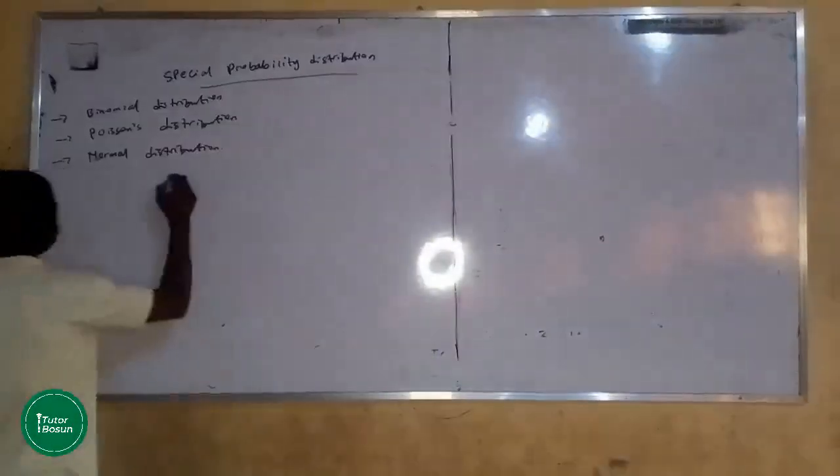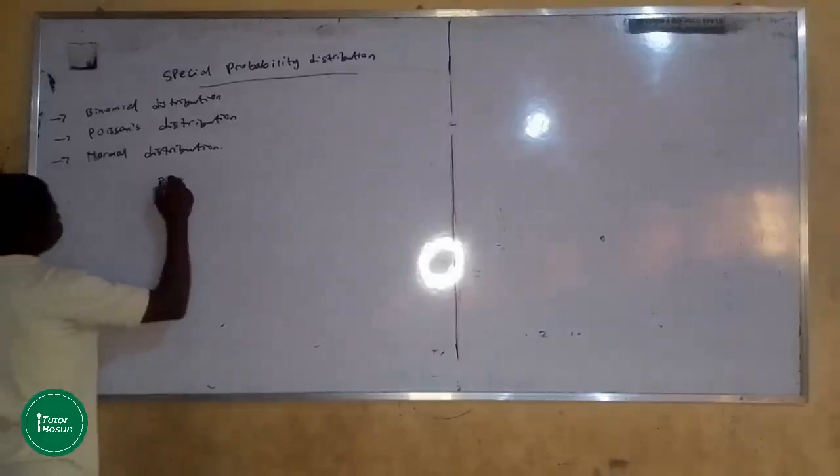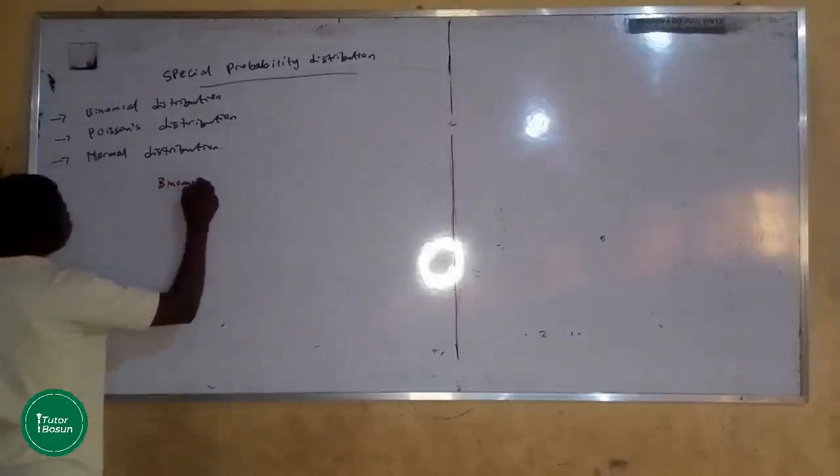So let's start with the first special probability distribution, which is the binomial distribution.